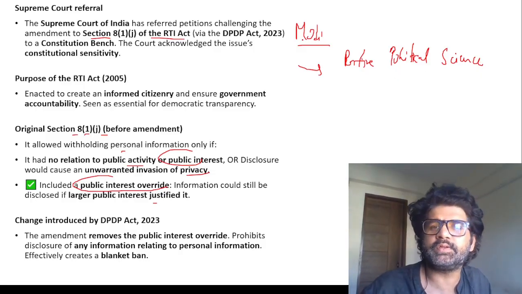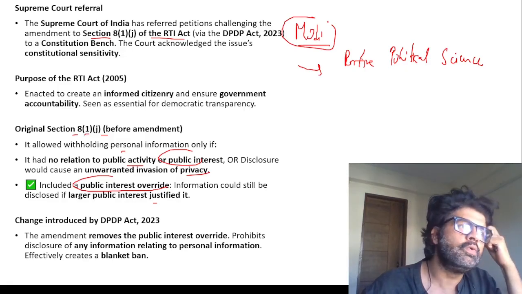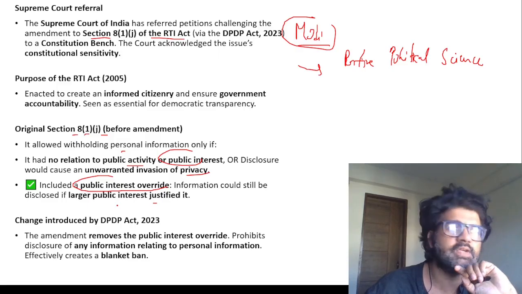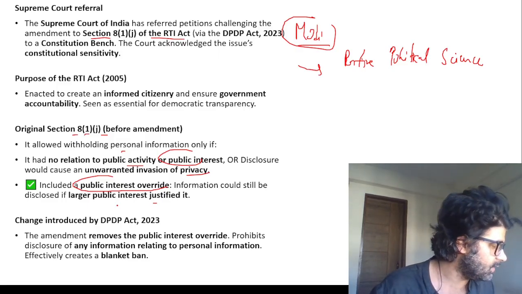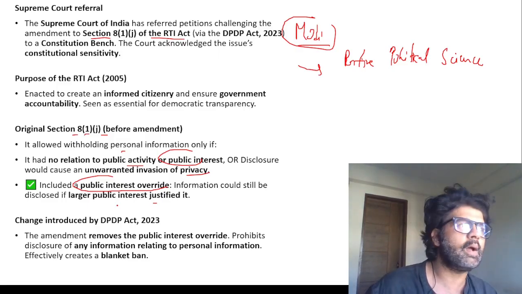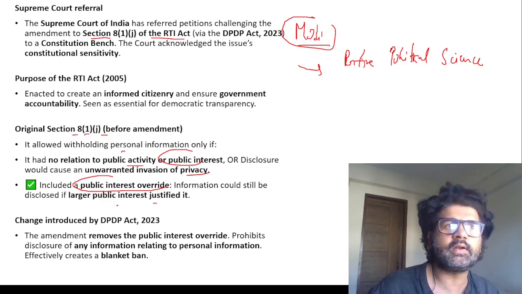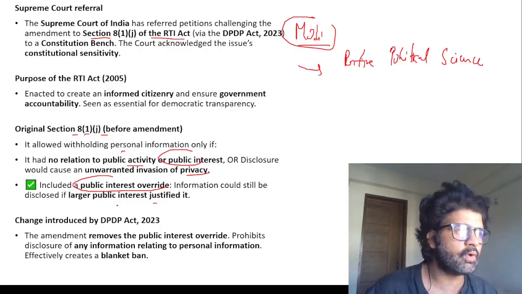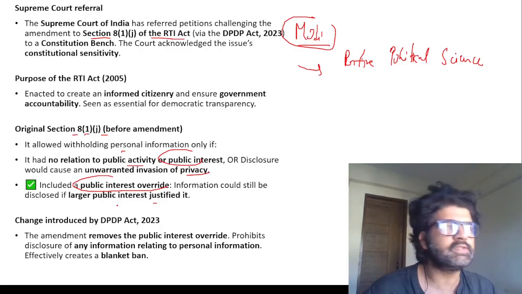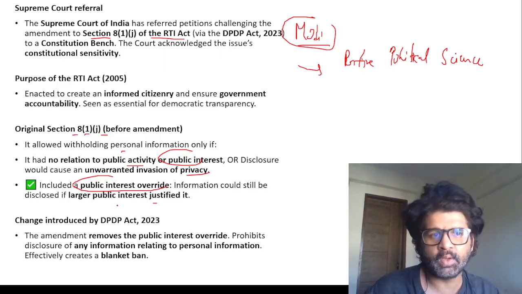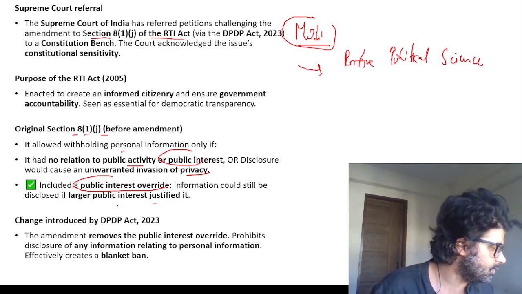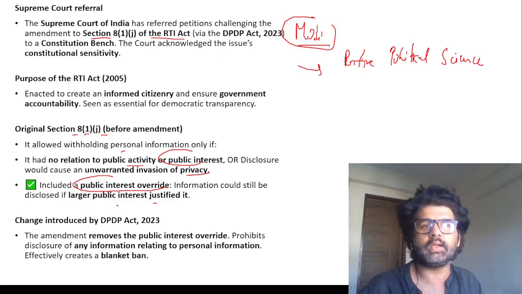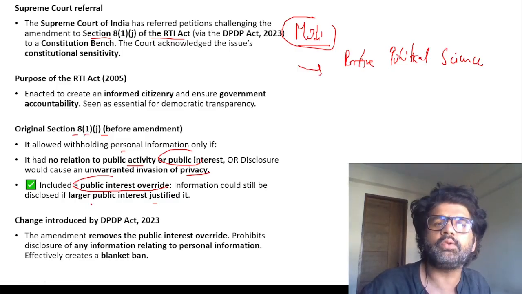But let's say there is some fraud politician who gave a fake degree. In that scenario, if larger public interest justifies that we need to know whether our leader is illiterate or not. It's not about literacy. Even if you're illiterate, it's fine. Just don't lie in your forms, because that is a punishable offense under the Representation of the People Act. You are illiterate, accept it. Nobody is going to tell you anything. It's fine, man. So hope you're understanding. This whole thing has been diluted.